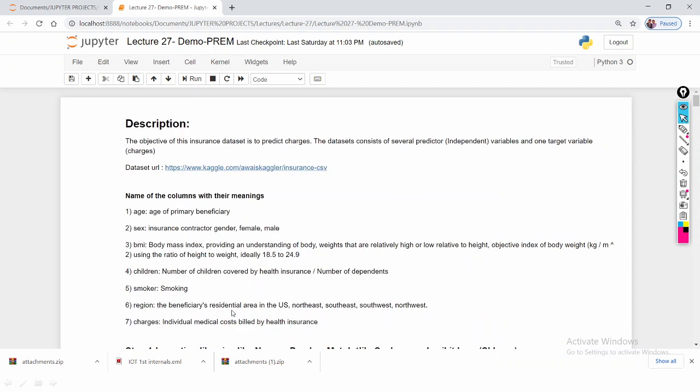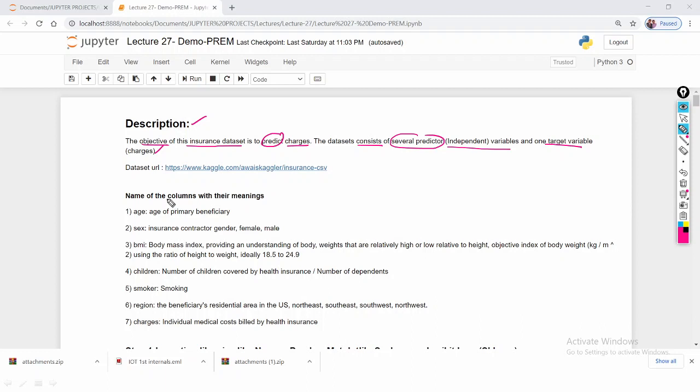The description of this data set: the objective of this insurance dataset is to predict the charges. The dataset consists of several predictors, meaning several independent variables, and one target variable, that is nothing but the charges. So this is the dataset link. I will give this dataset link in the description, and this is a Kaggle dataset.